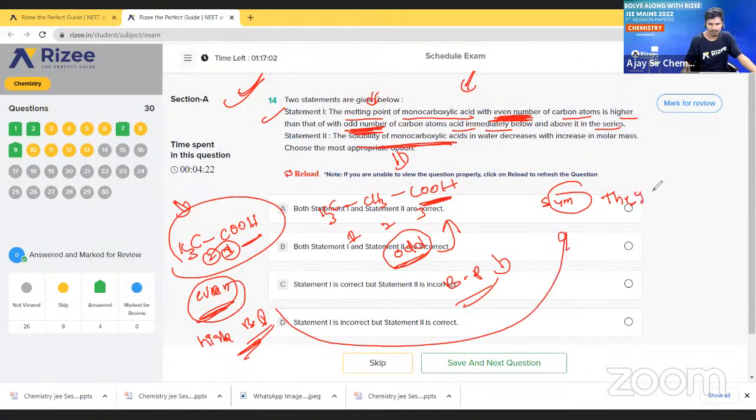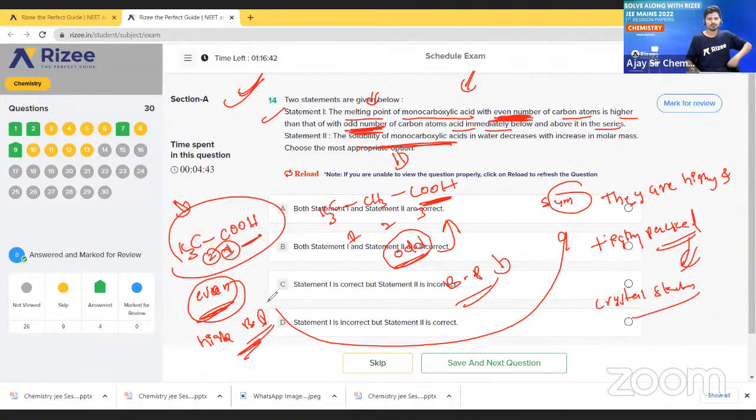They are highly and tightly packed crystal structures. So this even number of carbon containing monocarboxylic acids, generally they are tightly packed.